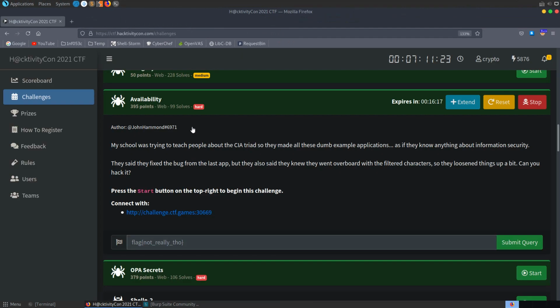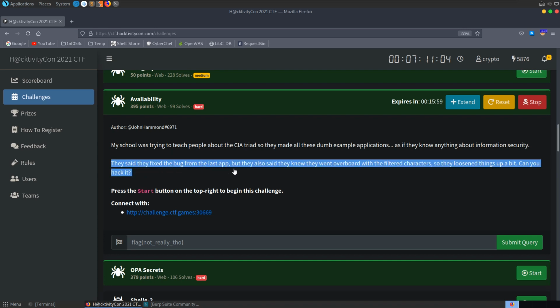The next challenge we're going to take a look at is called Availability. It's a web challenge, and the description is the same as the confidentiality and integrity challenges. This is the CIA triad, so we're onto the third stage of it, availability. The last two stages were command injection, so it's likely we'll be dealing with something similar.